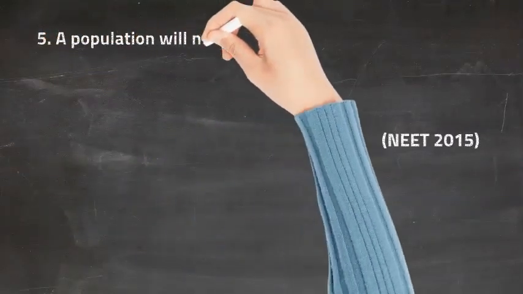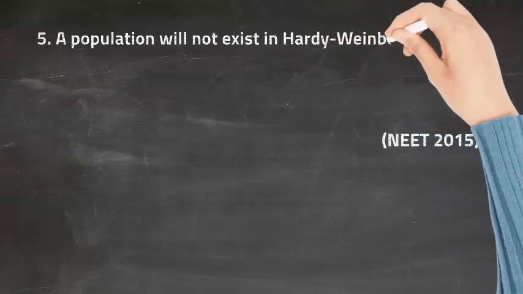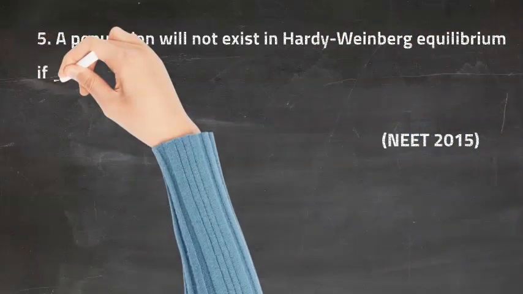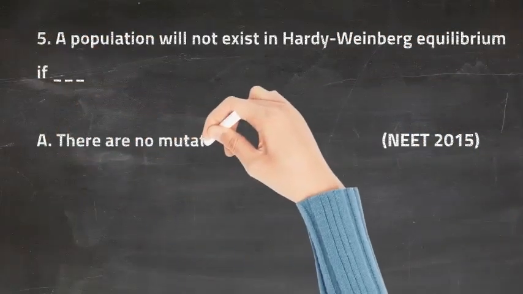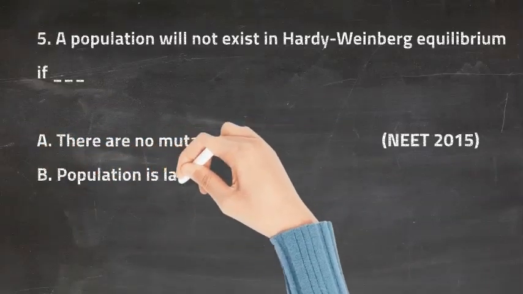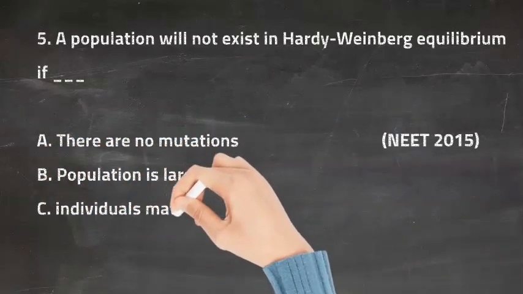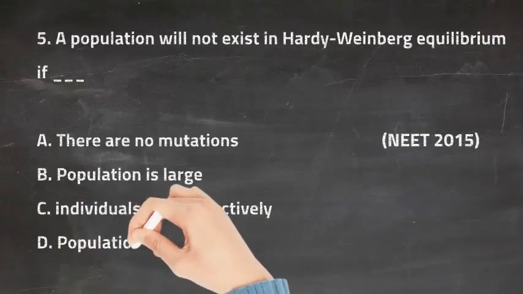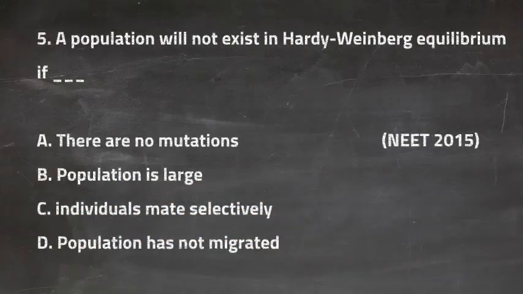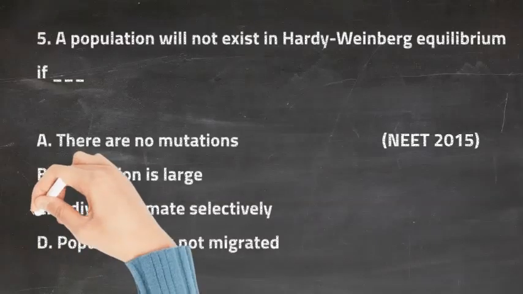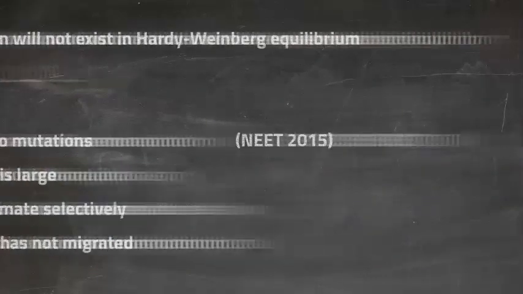So the fifth question is, a population will not exist in Hardy-Weinberg equilibrium if dash. Option A is there are no mutations. Option B is population is large. Option C is individuals mate selectively. Option D is population has not migrated. So the right answer for this question is option C, and that is individuals mate selectively.